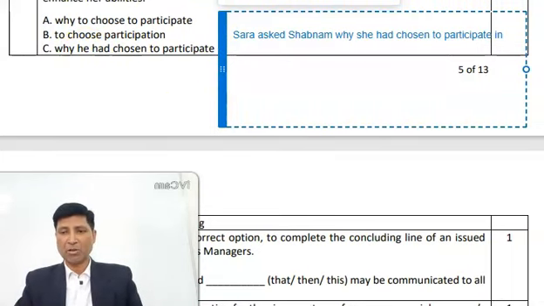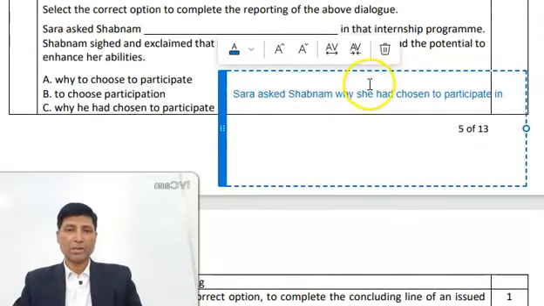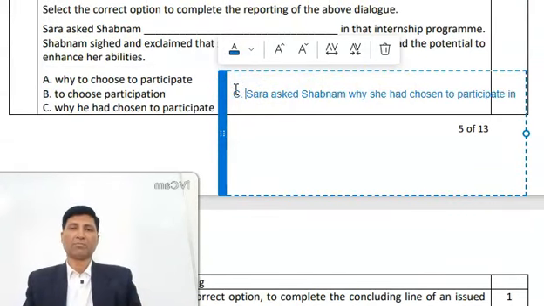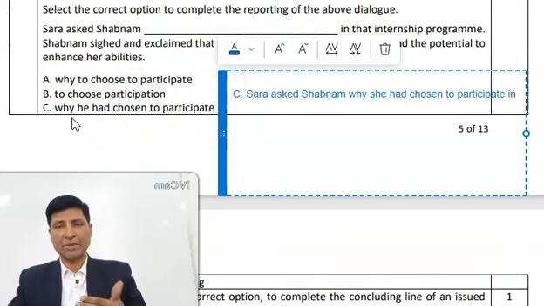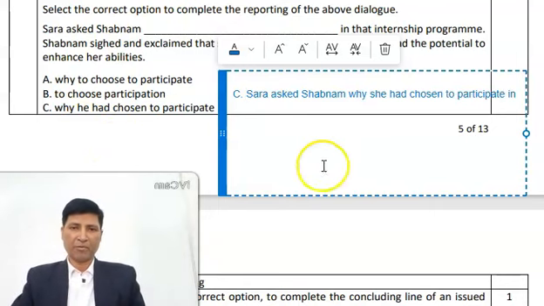But because this is the only option, your option will be C here. But here it is wrong. So sometimes it so happens that CBSE can give you a wrong paper also. So this is question number 4.